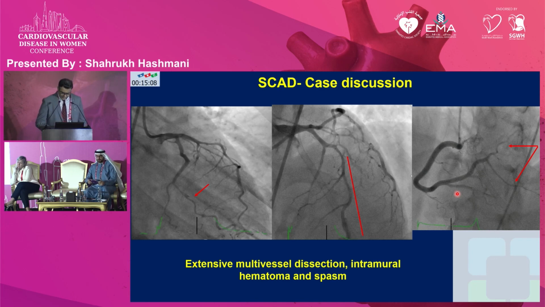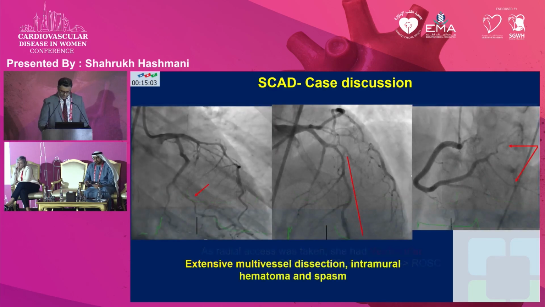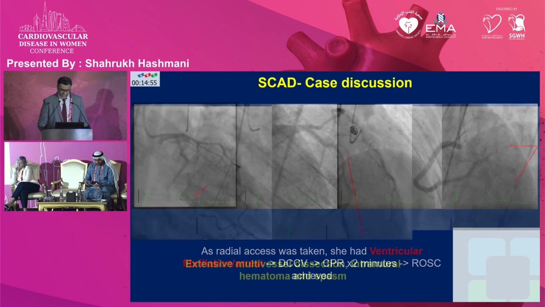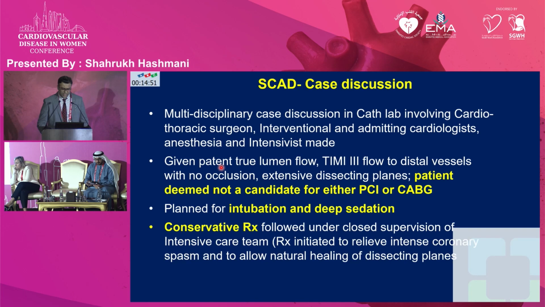If you go back one frame, the distal flow to the arteries is quite patent. The luminal flow is intact, and given these findings plus the extensive level of dissection, it was decided that PCI and CABG would be deferred. She was mechanically intubated, deep sedation was performed, and medical therapy was pursued.